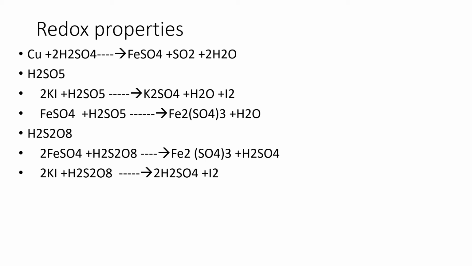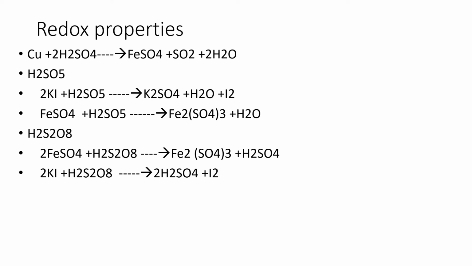Here also the sulfur oxidation number is not changing, but iron is changing from plus 2 to plus 3, so it has undergone oxidation. The acid is acting as an oxidizing agent, itself undergoing reduction, and electron transfer is taking place between the oxygen and iron.